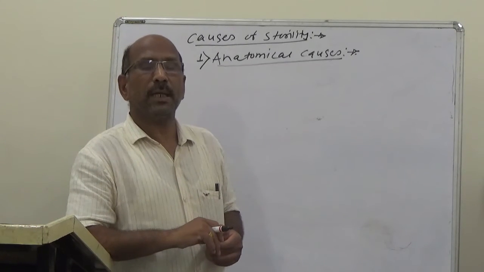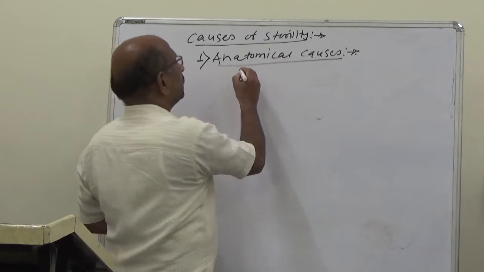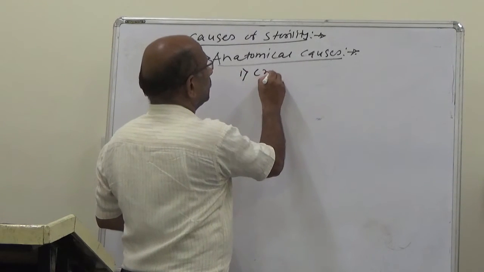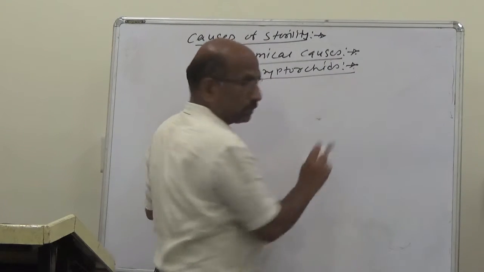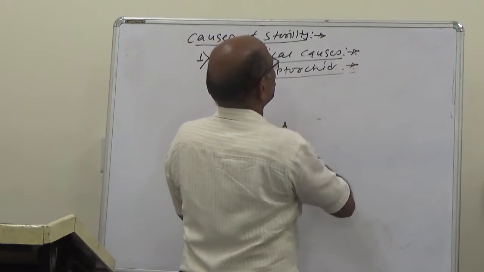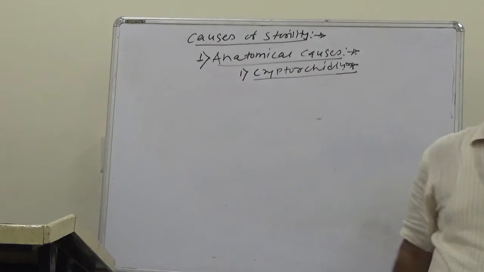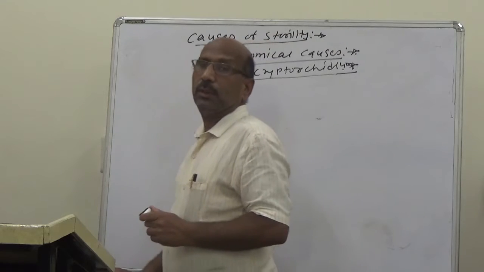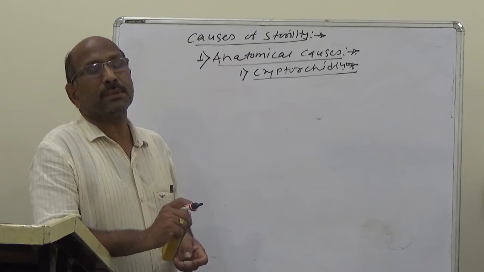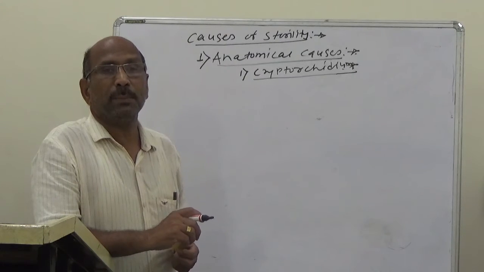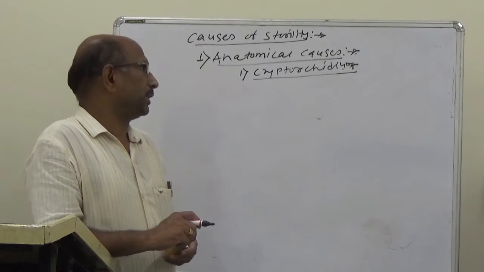malformations. So these are the acquired or congenital. Some of the anatomical causes: the first is cryptorchidism. Cryptorchidism means the undescended condition of the testes into the scrotal sac, and the undescended testes are exposed to higher body temperatures, and there is destruction of the germinal epithelium, and there occurs either no spermatogenesis or no sperm formation.